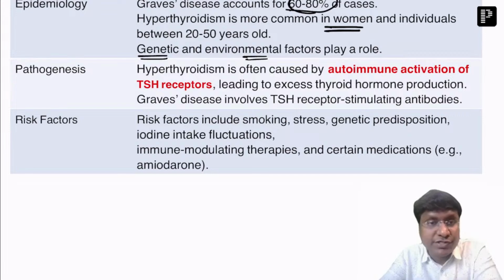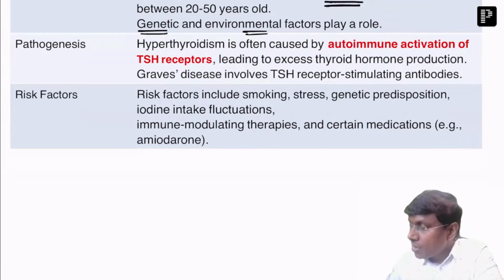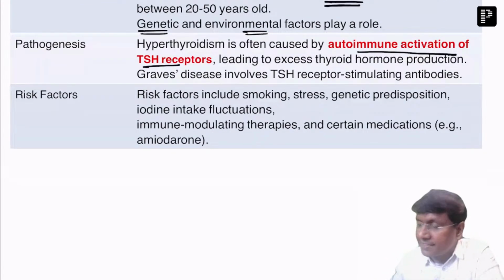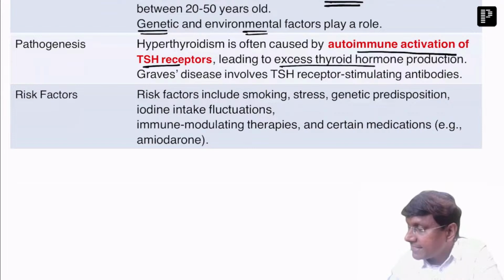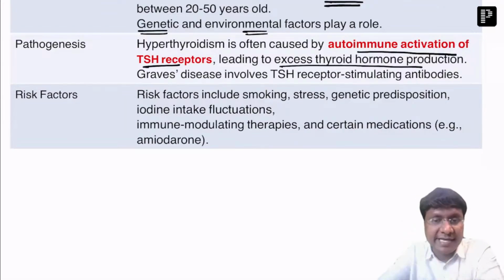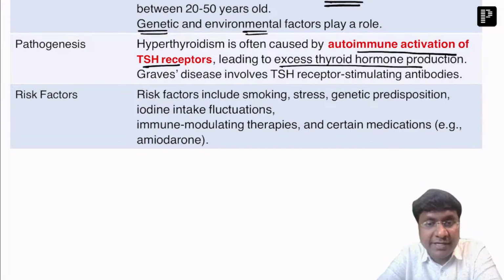And if you take the pathogenesis, it is autoimmune activation of the TSH receptors. That is what you'll observe in case of Graves, right? Another important pathogenesis is excess thyroid hormone production. Whenever there is excessive TSH receptor activation over the thyroid follicular cells, that will increase the thyroid hormone synthesis.